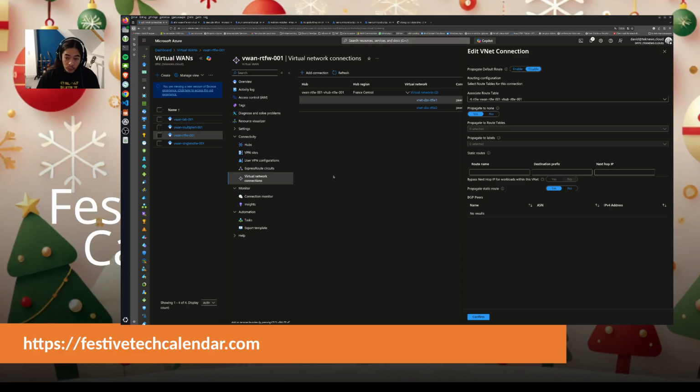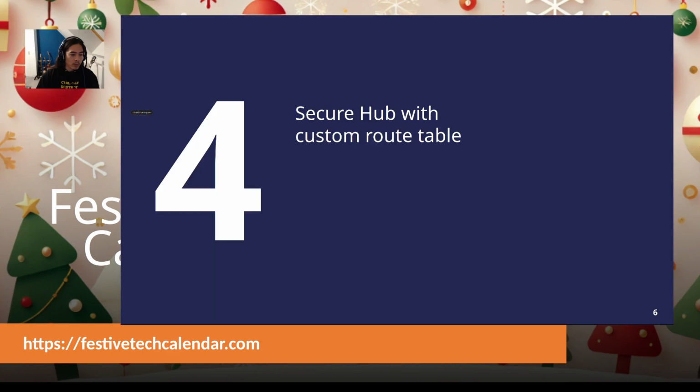It works fine with one virtual hub. What happens if you want to have more than one virtual hub with a firewall?